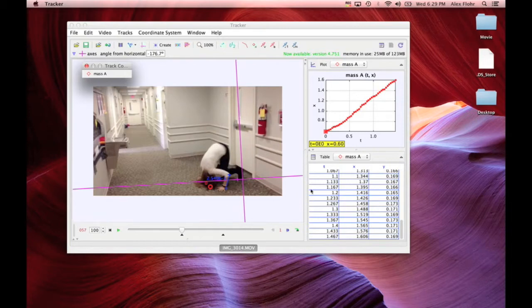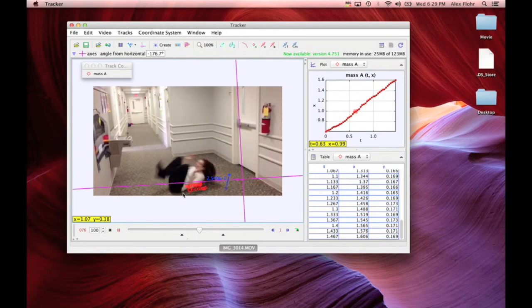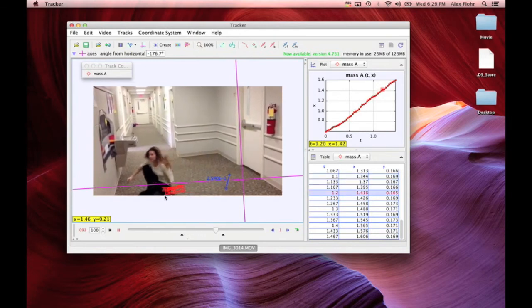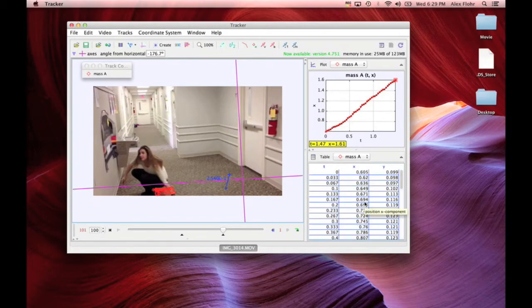Each of the red dots, or data points, was collected as the person's body made contact with the ground. So as you can see, they're tumbling, and this video is about 30 frames per second. You can see the data is fairly linear, and all the data points are collected here.